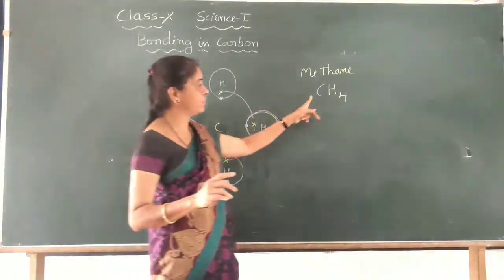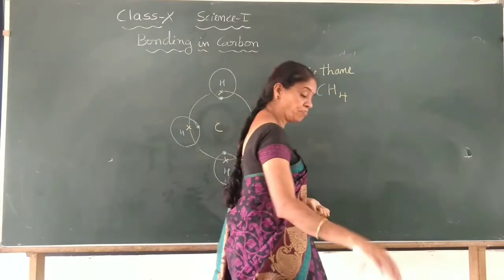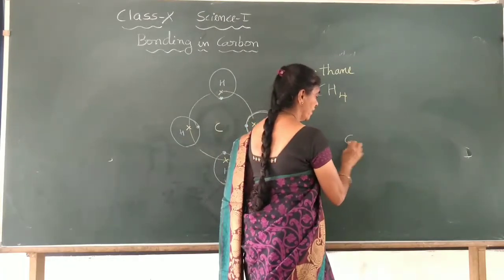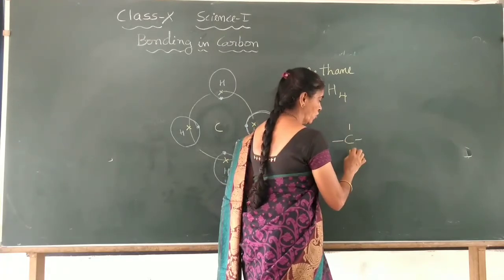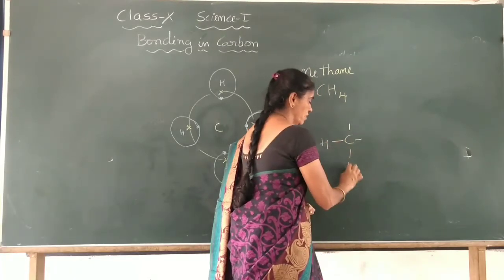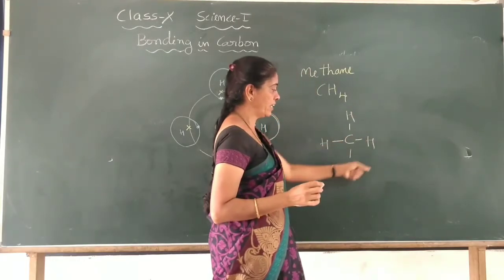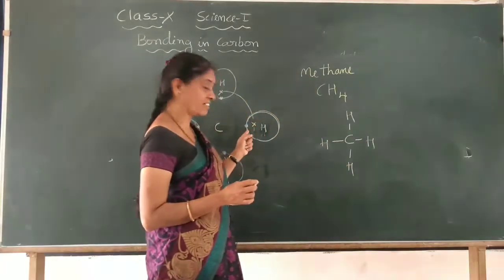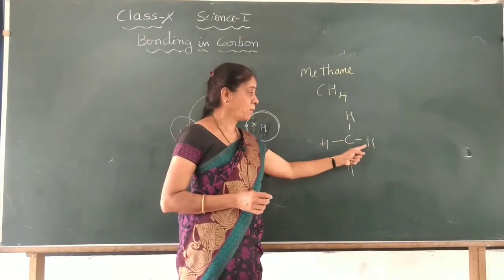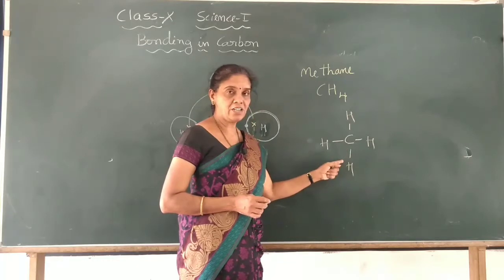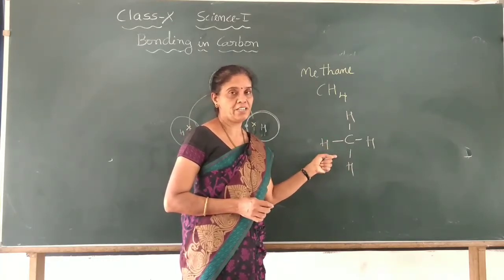So a molecule of methane will form, CH4. Or you can show it this way. Carbon and covalent bonds you show by drawing a single line, a single covalent bond. So it is hydrogen, one hydrogen, third hydrogen, fourth hydrogen. This is another method. Instead of showing the electrons, you draw lines representing the covalent bonds. This is the structural formula of methane.